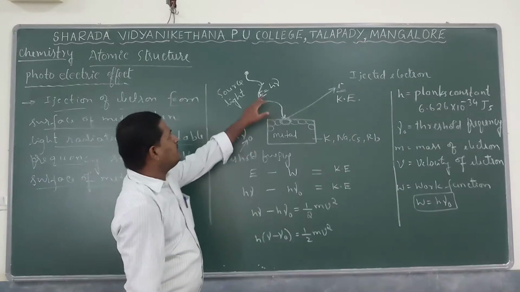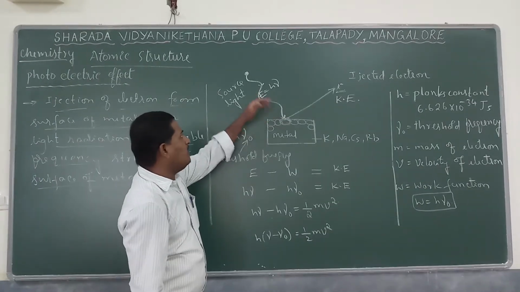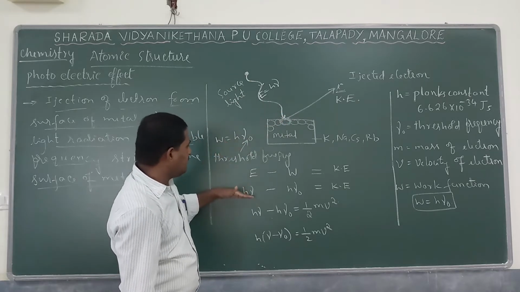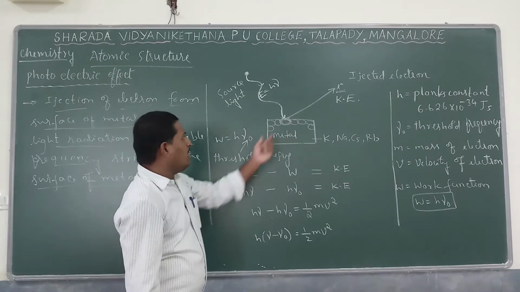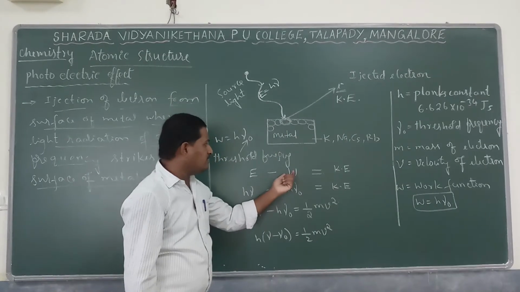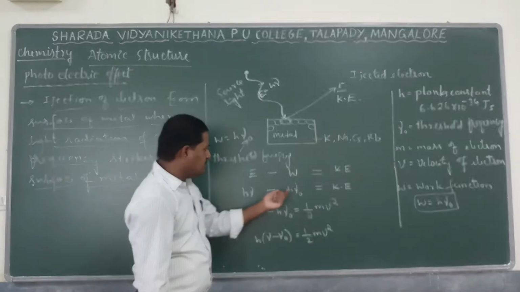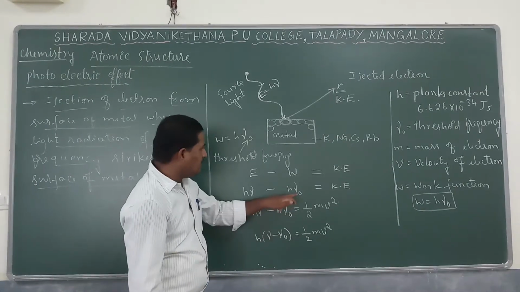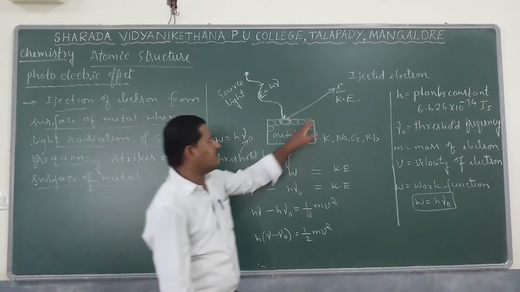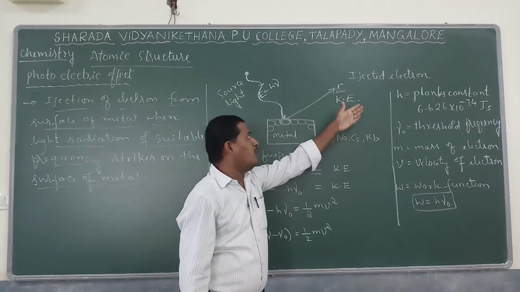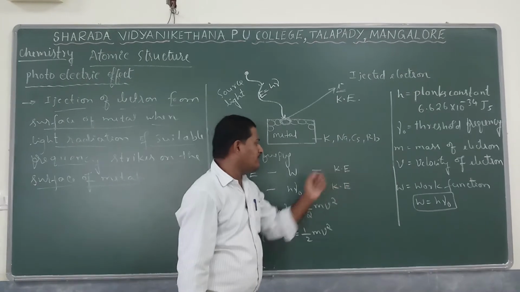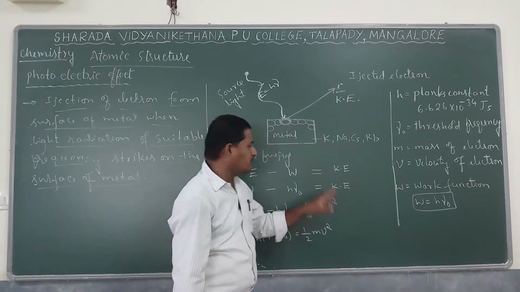So here the energy of incident light falling on the surface of the metal is nothing but h nu, E equal to h nu, and some amount of energy is used in order to eject the electron. That is nothing but the work function, which is exactly equal to h nu naught, where nu naught is the threshold frequency, the minimum frequency that is necessary. Electrons are ejected out and carry some energy. That energy is nothing but kinetic energy equal to half into mv square.